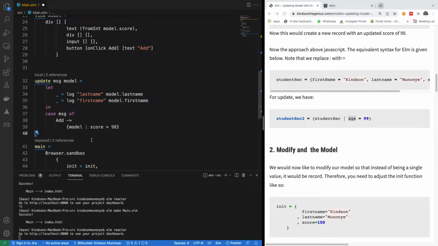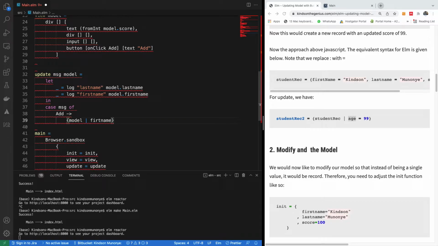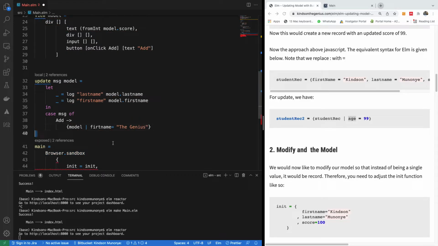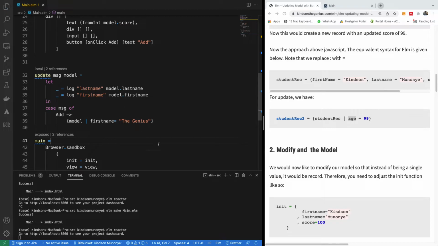All right, so in this case, let's see, or maybe let's just change the first name and see if it's going to log the changed value from the first name. So the first name is equal to the Genius. Okay, so this is what we have now. Right. So I'm going to save everything.